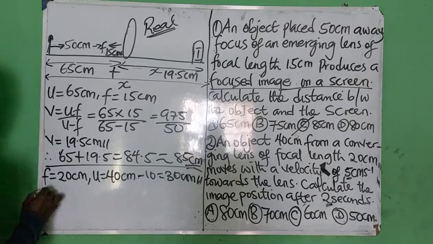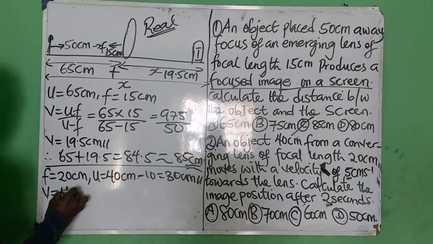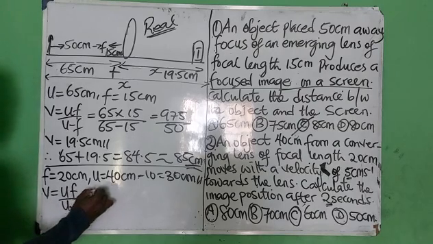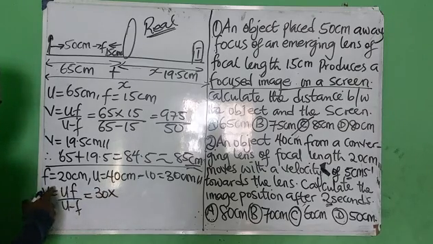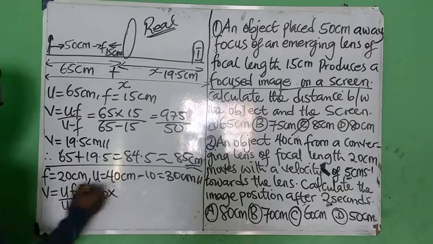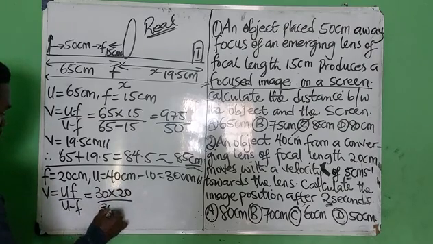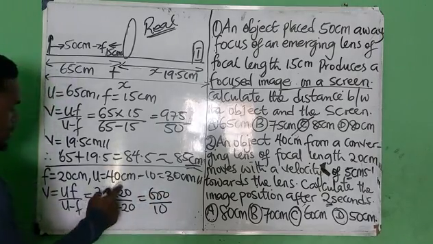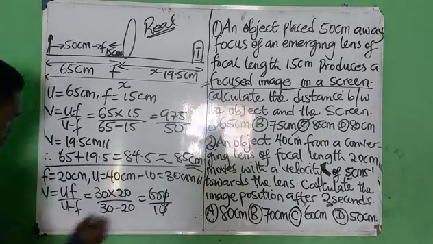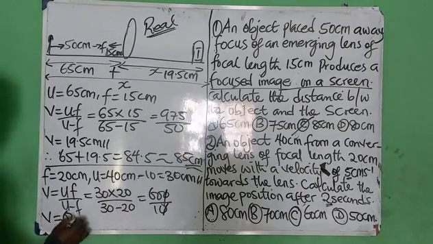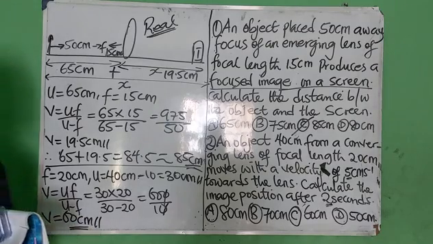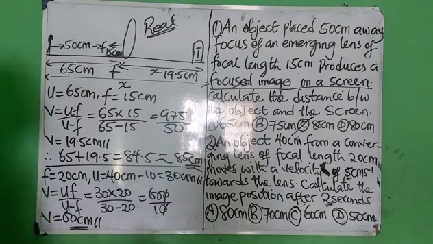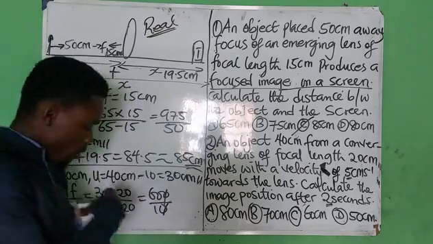So solving, you have V equals UF over U minus F. U is 30. What is my focal length? 20 over 30 minus 20. I'll have 600 over 10. Because this times this is 600 and this minus this is 10. This will go into this. And now V is equals 60 centimeters. So the answer is 60 centimeters. Alright. So we are done with these two questions on the board.